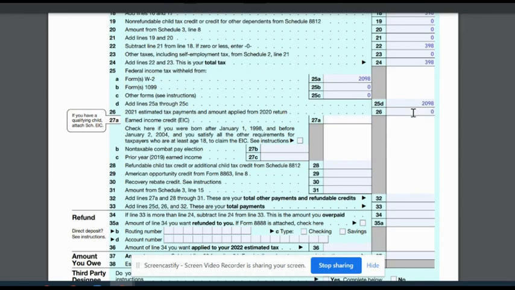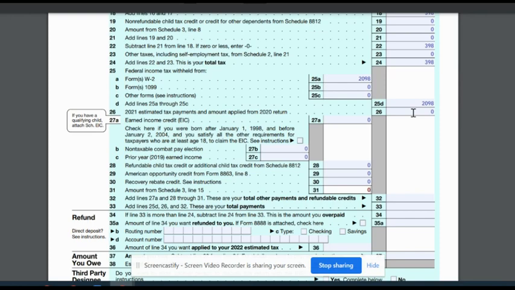Line 27, there is no earned income credit. It doesn't qualify. No taxable combat pay. It's not in the army. No taxes earned from 2019. Refundable child credit, doesn't qualify for that. It's single. American opportunity credit, the same thing. These are all zeros. Line 31 says add Schedule 3, line 15.